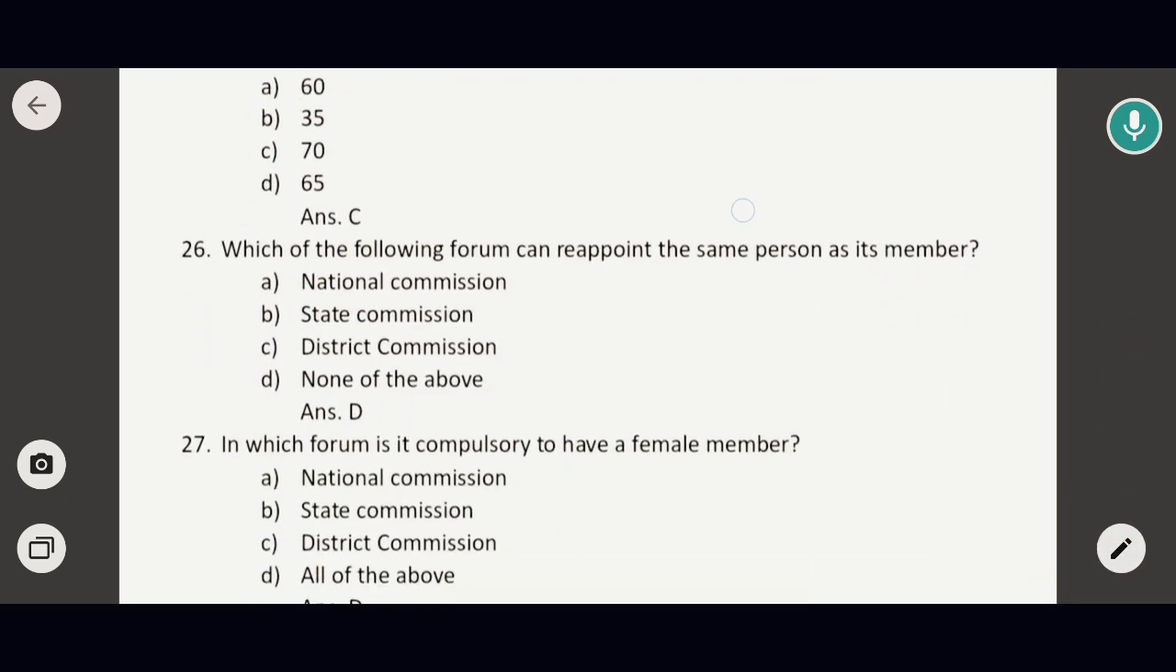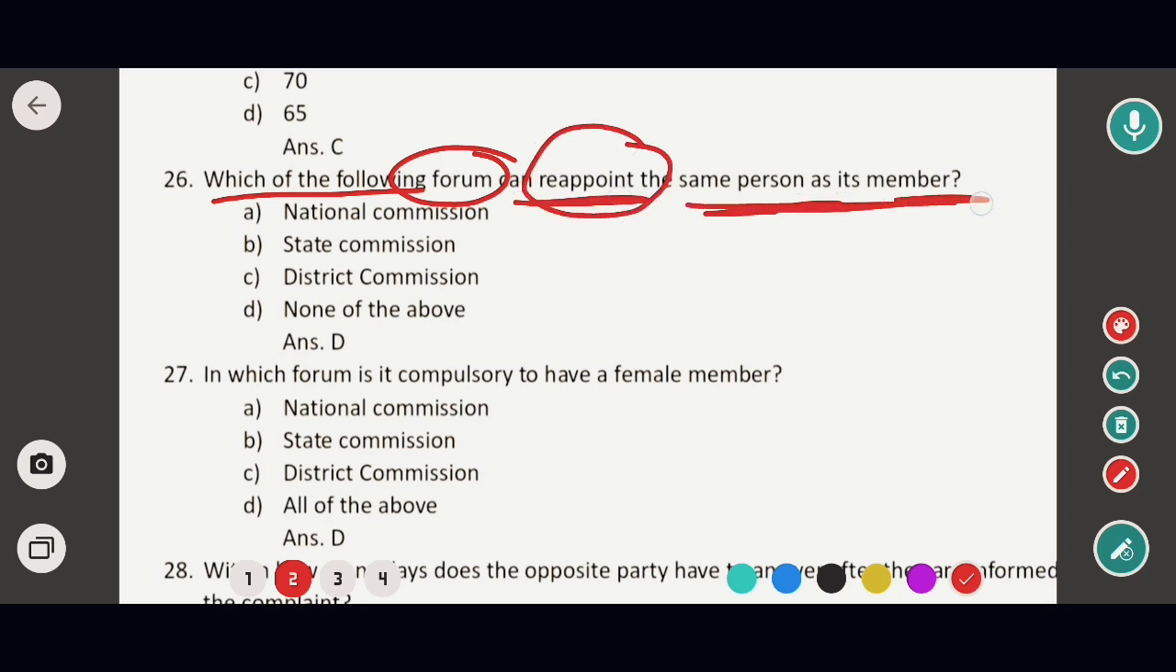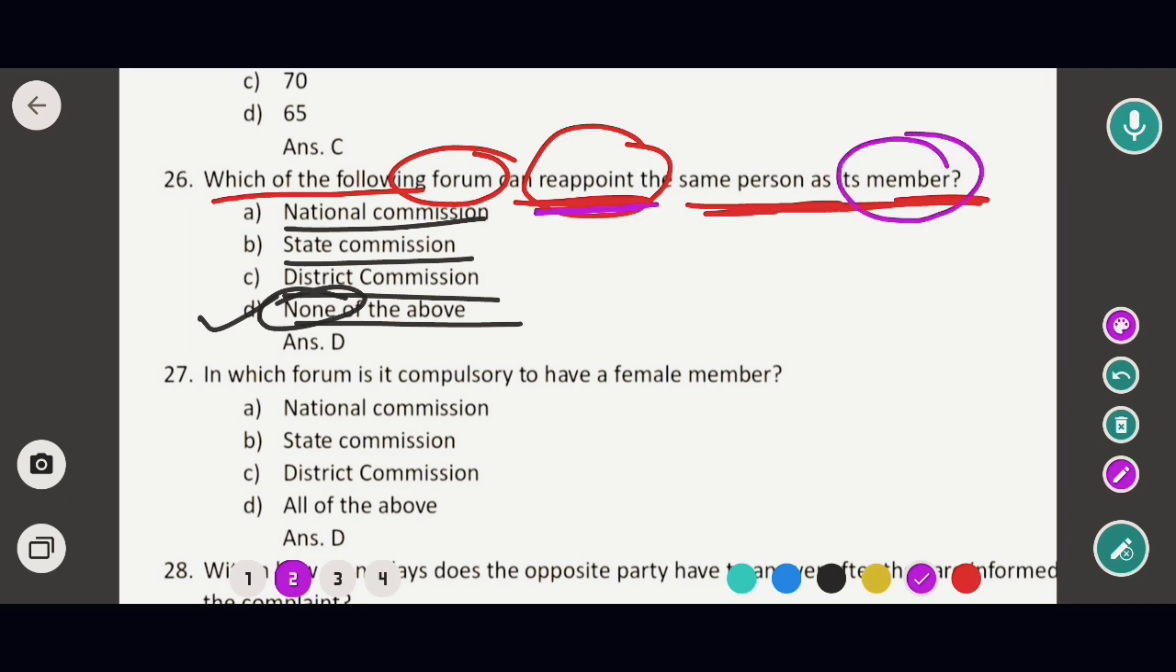Okay, so now to the next question. Which of the following forums can reappoint the same person as its member? Options are national commission, option B state commission, option C district commission, and option D none of the above. So the correct answer would be option D, that means none of the above. That means if a person has already become a member, then that person cannot be reappointed in the same commission. So option D would be the correct answer.